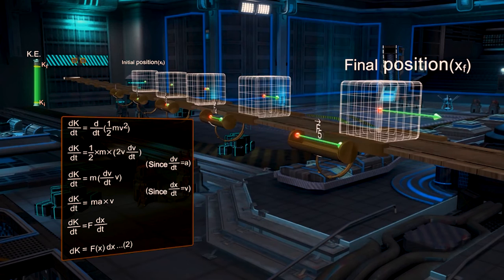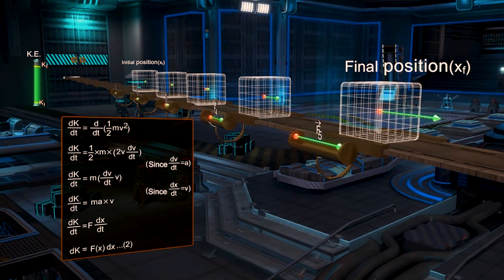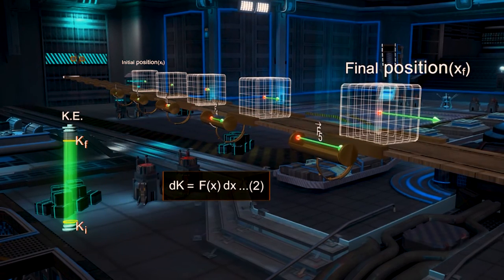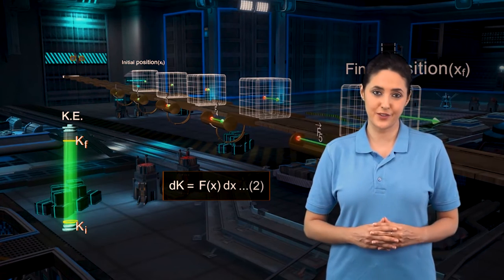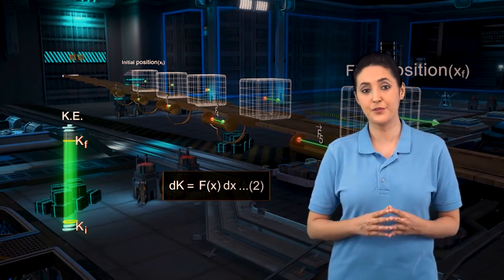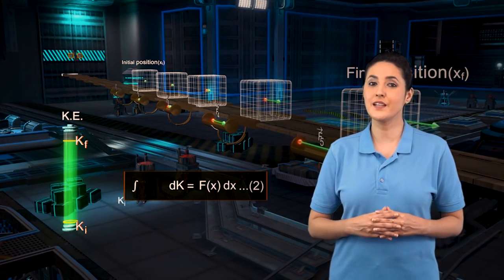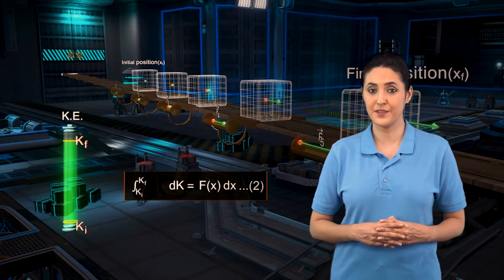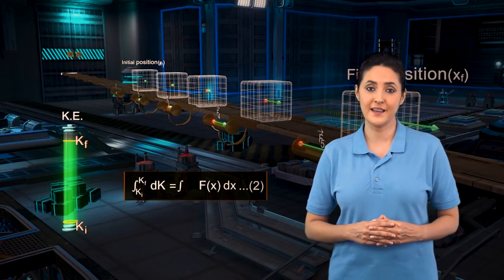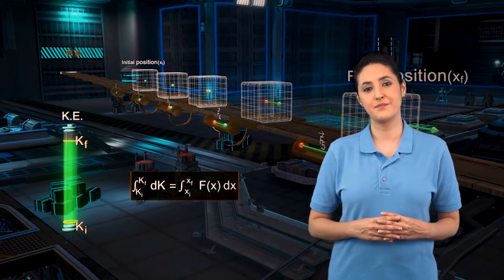Consider that the block moves from initial position xi to xf under the influence of a variable force. The change in kinetic energy can be calculated by integrating equation 2 from initial to final position. Integral Ki to Kf dK equals integral xi to xf Fx dx.